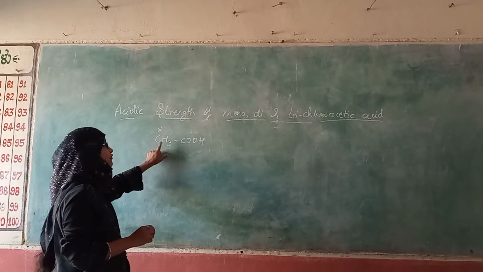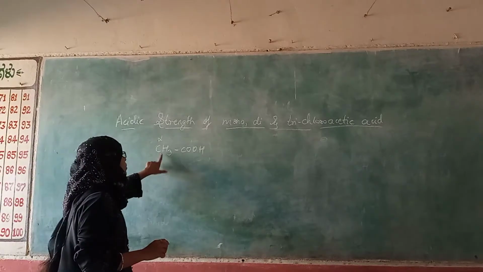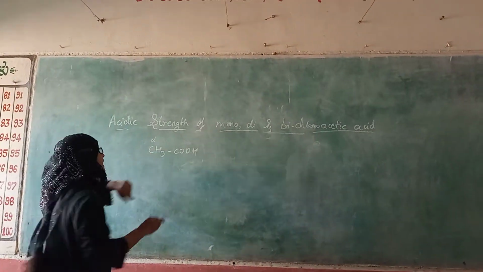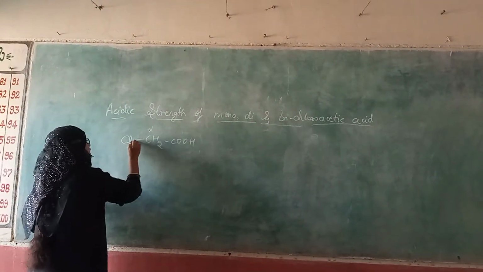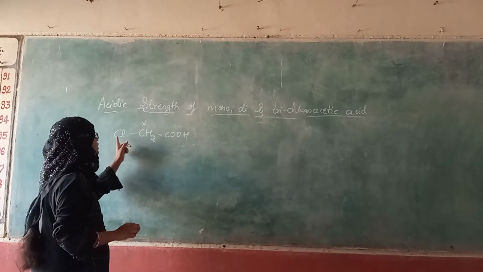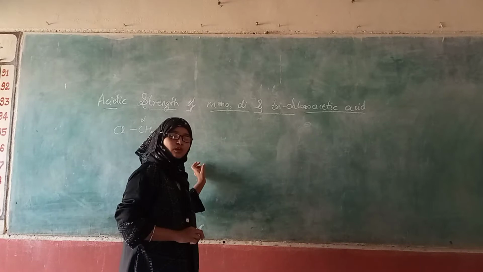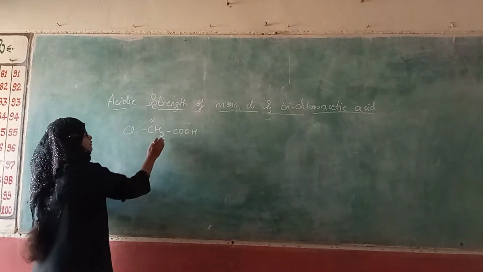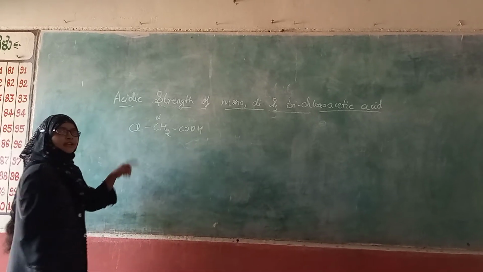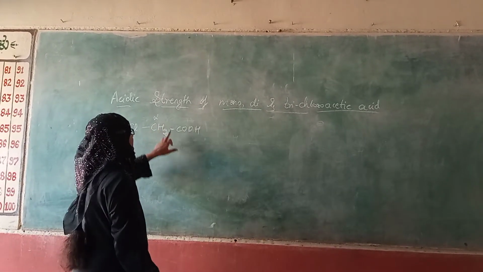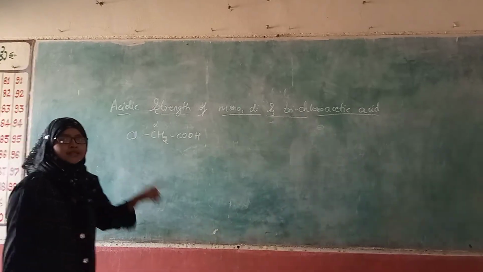It has 3 hydrogens. If one of these hydrogens is replaced by chlorine, it is known as monochloroacetic acid. If 2 hydrogens are replaced by 2 chlorine atoms, it is dichloroacetic acid. If all the hydrogens are replaced by chlorine atoms, it is known as trichloroacetic acid.